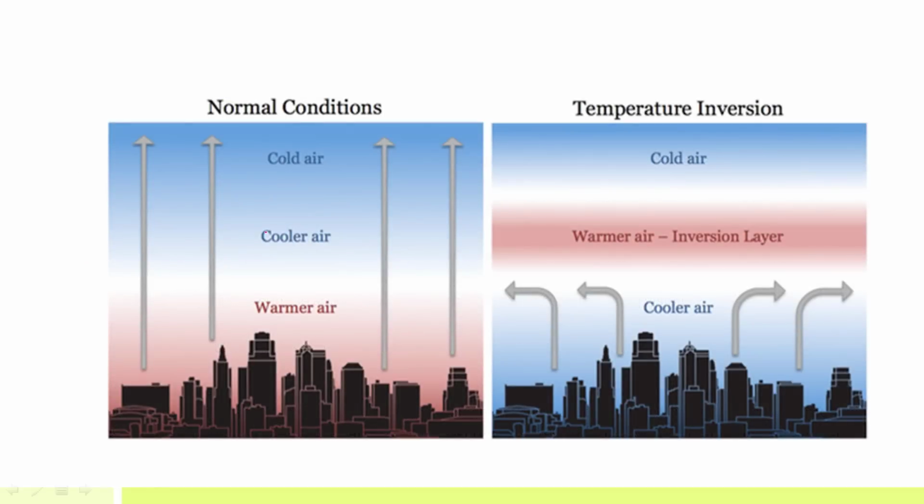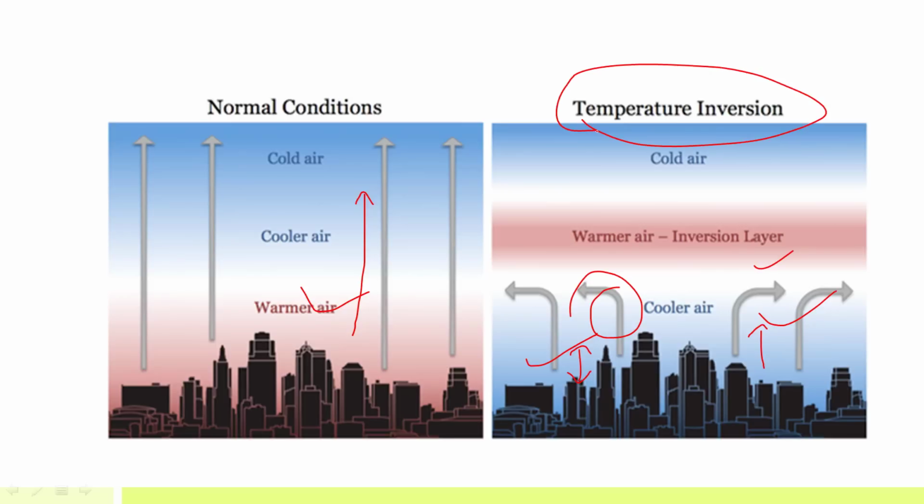Okay. Now, this is how fog occurs. So, suppose in India, in winters, what happens? The land is very much cool, and the air in contact with land will also become cooler. So, in normal conditions, as we move away from the Earth's surface, the temperature gradually reduces in the troposphere. But in this case, in winters, what happens? The land is very cold, and the air just in contact with the land will be relatively cooler than the layer lying above it. Now, this condition is known as temperature inversion.